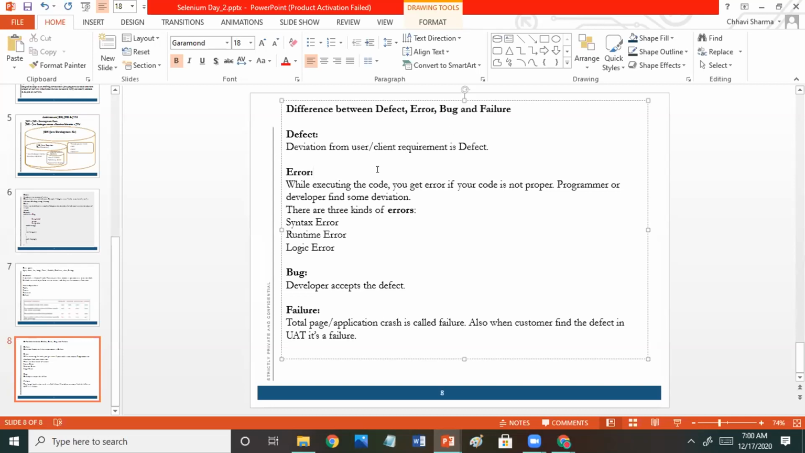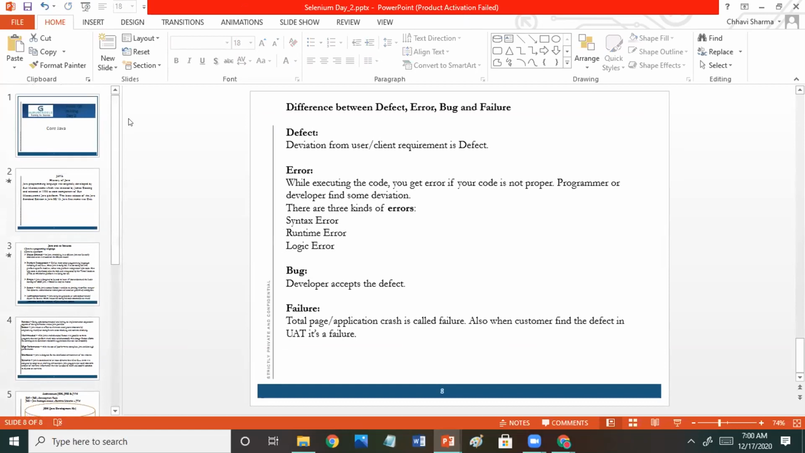Okay, so now what we will do is try to install the Java JDK in our system. Is everybody clear about what I have told you in this class? If there is any doubt, you can ask. Otherwise, we will move to the installation part. So, how to install Java in your system.